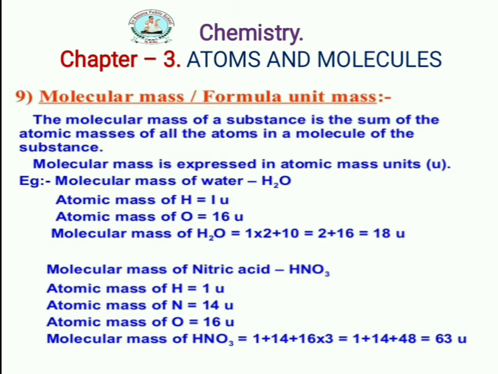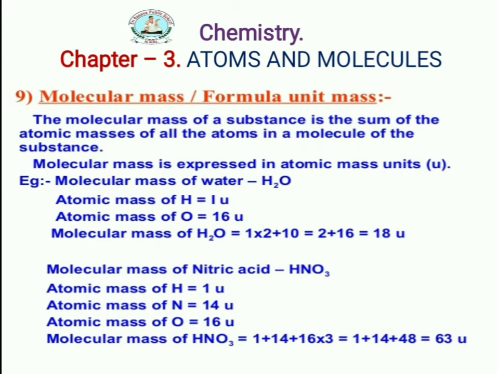Next we will discuss molecular mass or formula unit mass. In the previous class I told you to purchase the modern periodic table. In that periodic table, it gives the atomic number, atomic mass number, symbol, electron configuration, whether it is a cation or an anion, and how much valency it has. Every period gives all the properties of each element. Now you see molecular mass or formula unit mass.